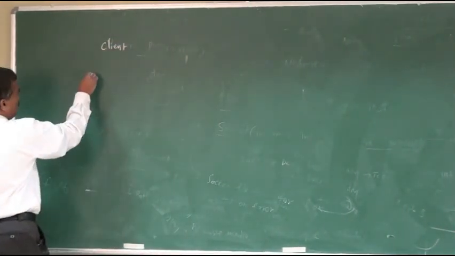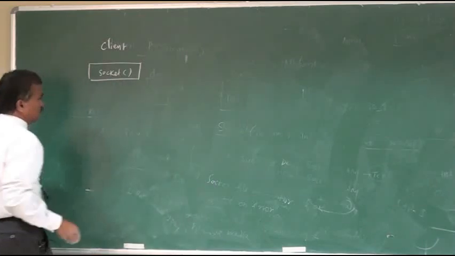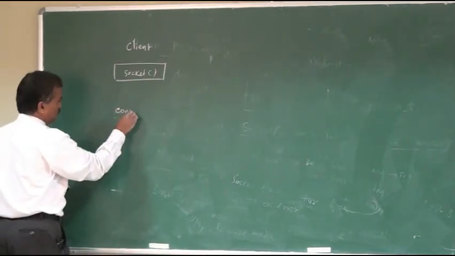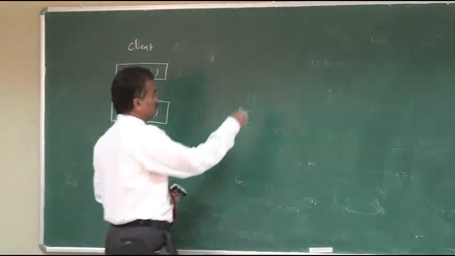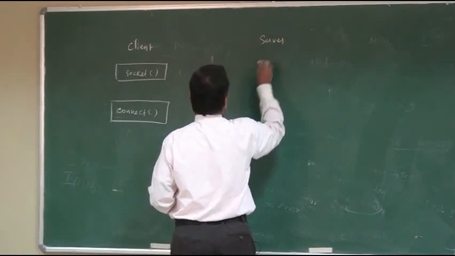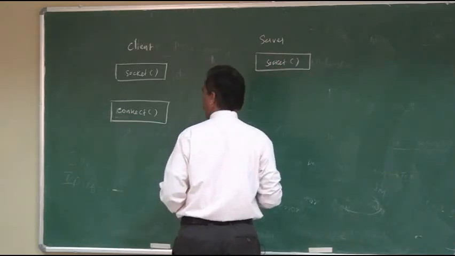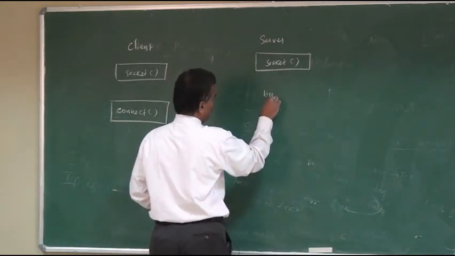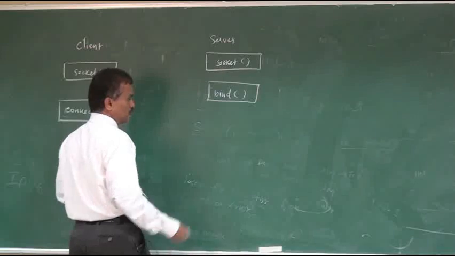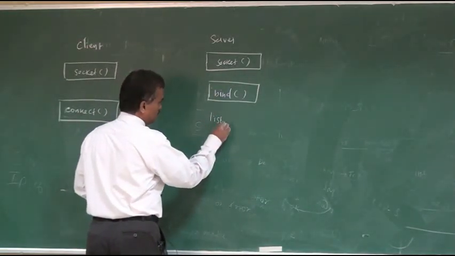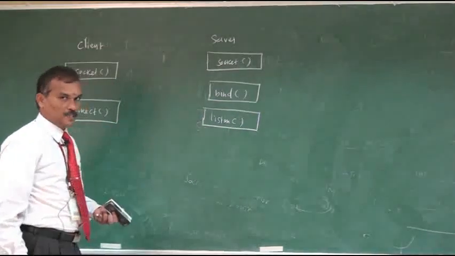The functions used in the client machine are, first, socket, and next it can directly call the connect function. Similarly on the server side, first we create a socket, then it binds the IP address and protocol address for the newly created socket. After that it listens for incoming requests from the client.